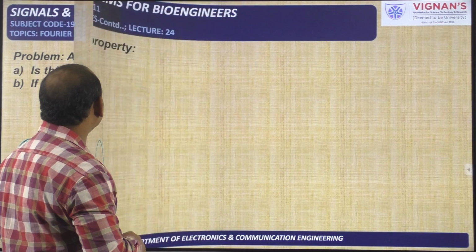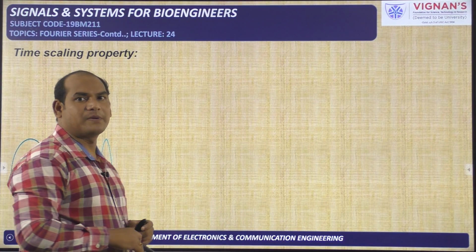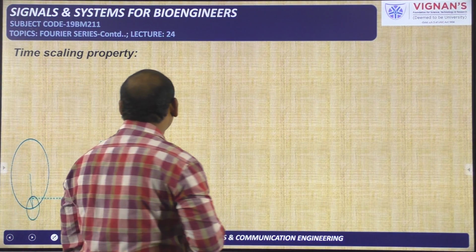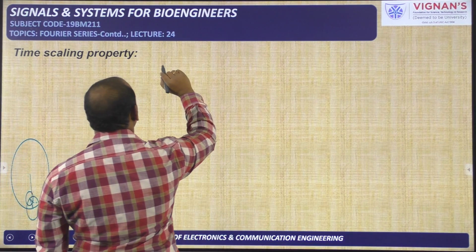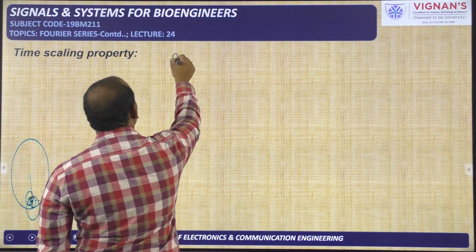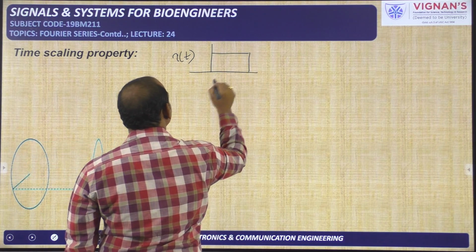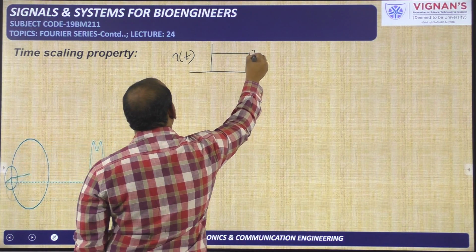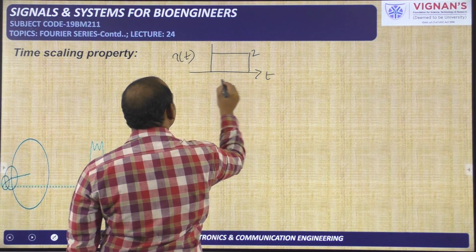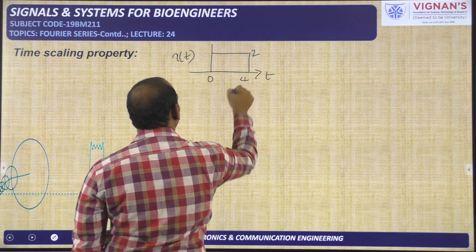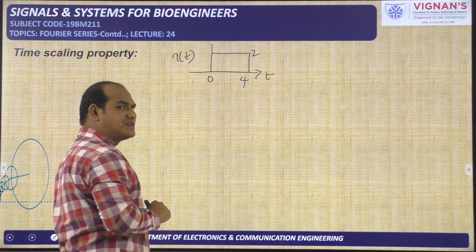I am going to the next one. Now we will see the time scaling property. What is meant by time scaling? In our first unit we have seen that, for example, x of t is a rectangular pulse signal with a non-zero amplitude of 2 when t changes from 0 to 4. This is the x of t signal.